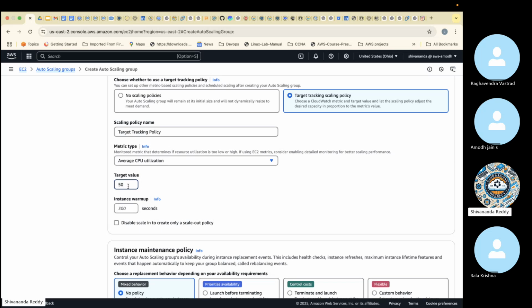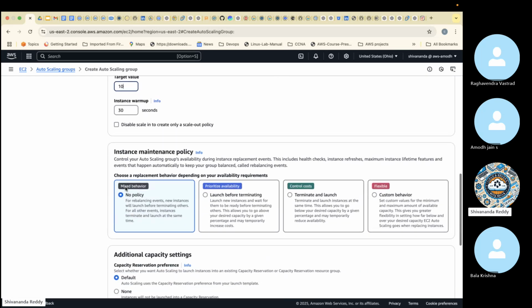But ours, nobody will come to our website, right? I'll keep maybe 20%. 20 is also very high. I'll keep 10%, for understanding purposes only. Then your servers will come within 30 seconds. That means, remember guys, if your CPU utilization is greater than 10%, it will launch a new server. If your CPU utilization is less than 10%, it will only keep one server, and the remaining servers will be terminated.